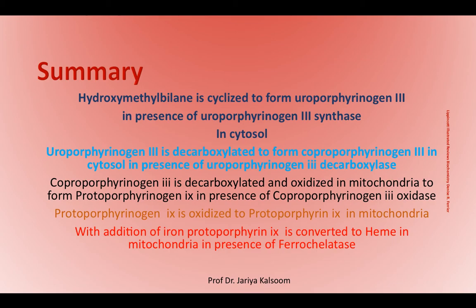Uroporphyrinogen 3 is decarboxylated to form coproporphyrinogen 3, which is decarboxylated and oxidized to form protoporphyrinogen 9, which is further oxidized into protoporphyrin 9. And when iron is added to protoporphyrin 9, it is converted to heme.